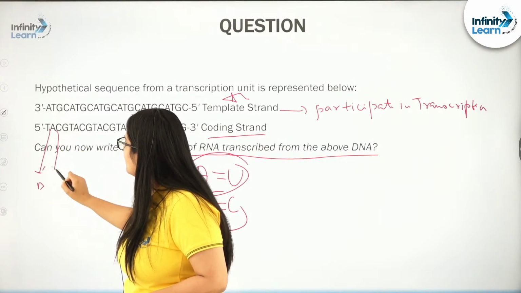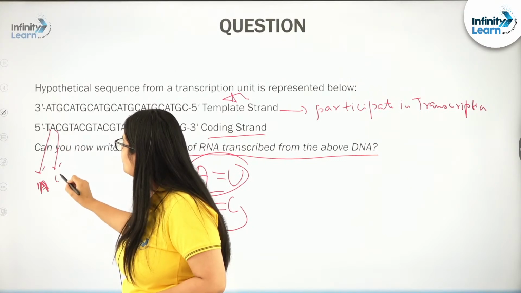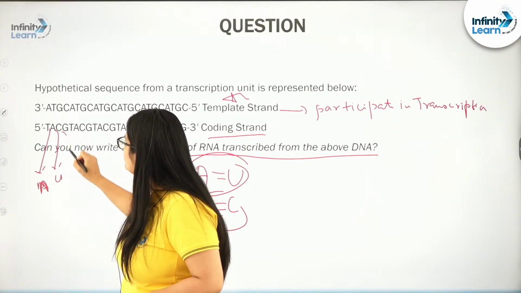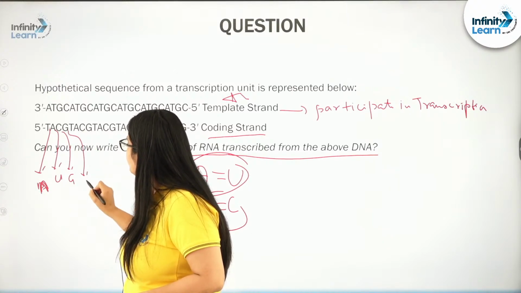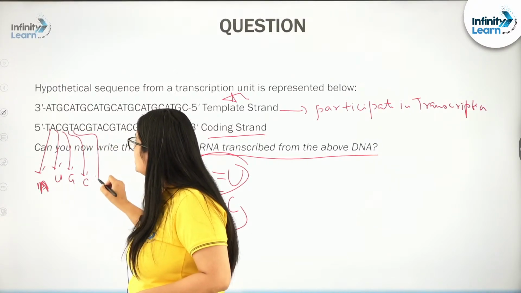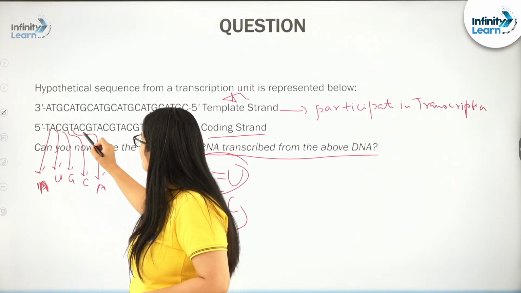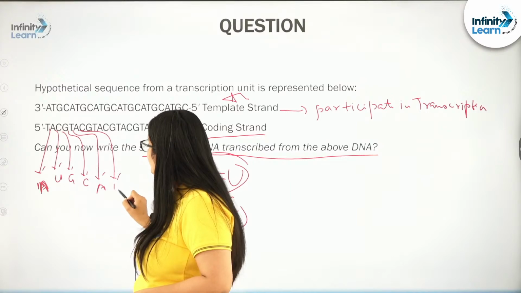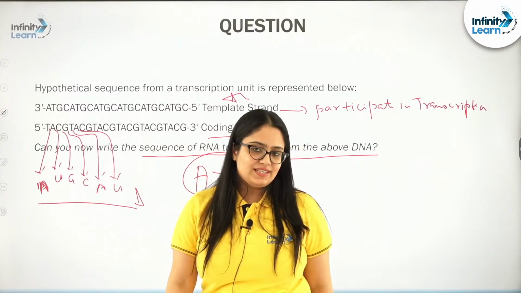Opposite to A, who will come? Uracil. Opposite to C, G will come. Opposite to G, C will come. Opposite to T, A will come, and opposite to A, U will come, right. Like this you can complete it.